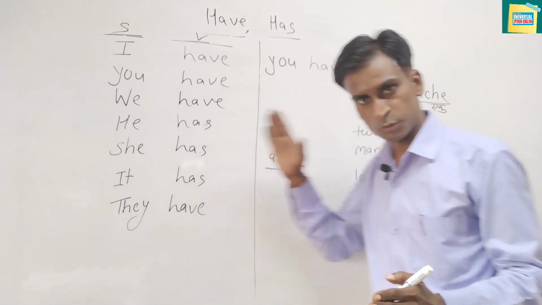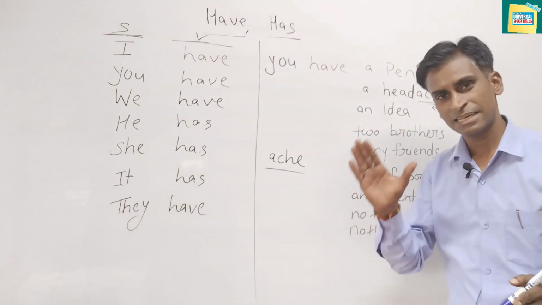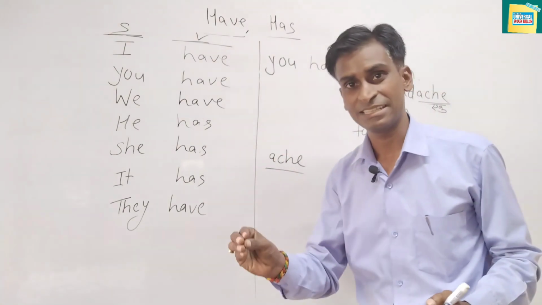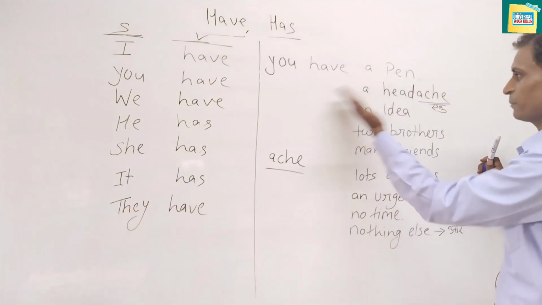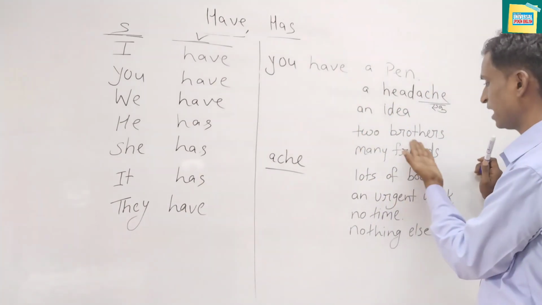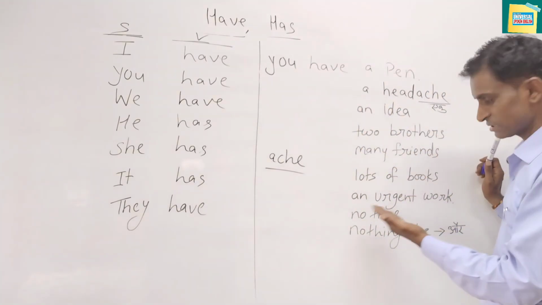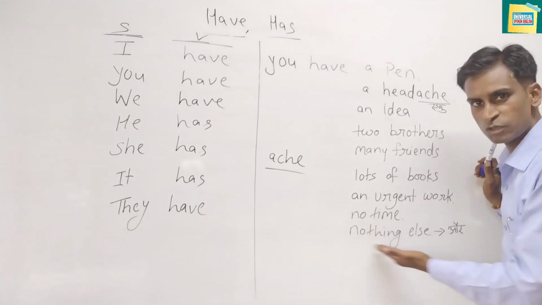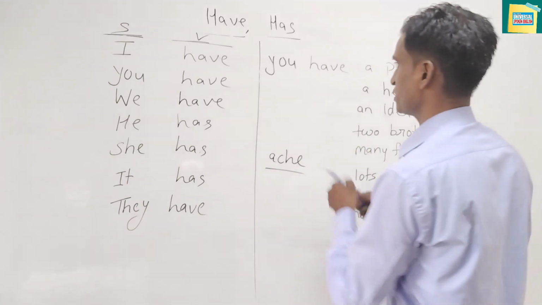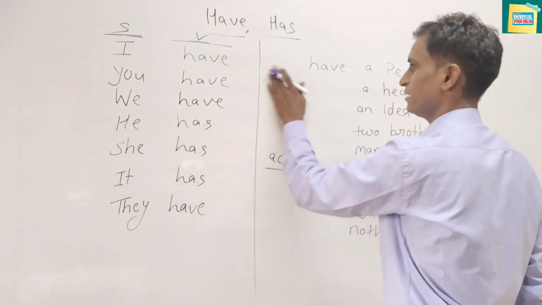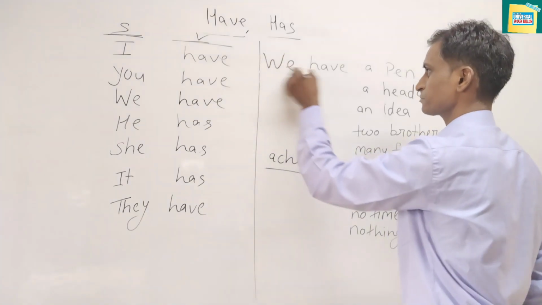Without practice, it is tough to speak fluently. You have a pen, you have a headache, you have an idea, you have two brothers, you have many friends, you have lots of books, you have an urgent work, you have no time, you have nothing else. And here also you can change the subject again.